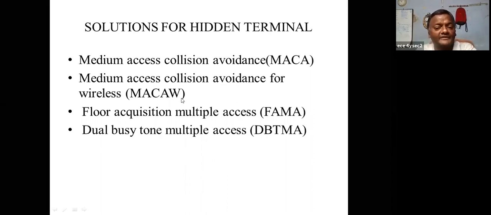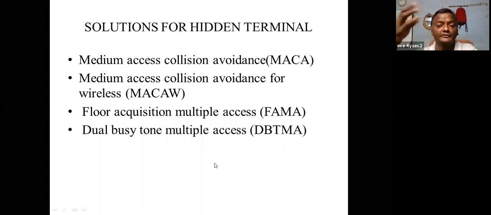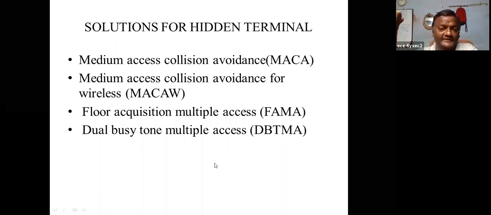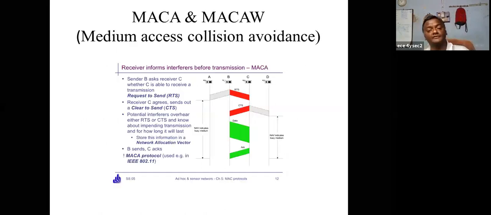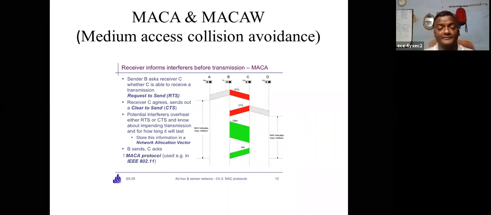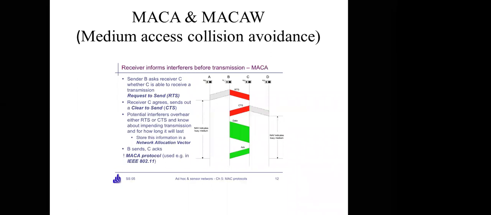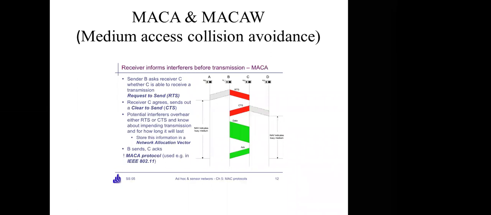In the wireless medium, that is called MACAW, medium access collision avoidance for wireless, where you can use a four-step handshaking signal: RTS, CTS, data transmission, and acknowledgement. This is shown in the next slide. By using this four-stage handshaking, we can avoid the collision from the hidden terminals.